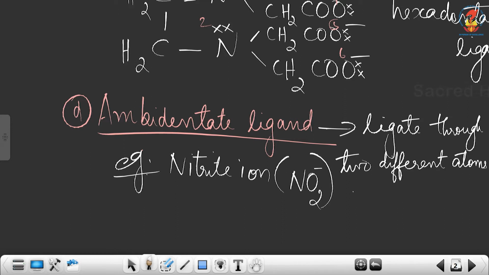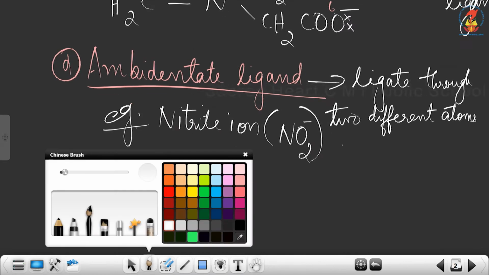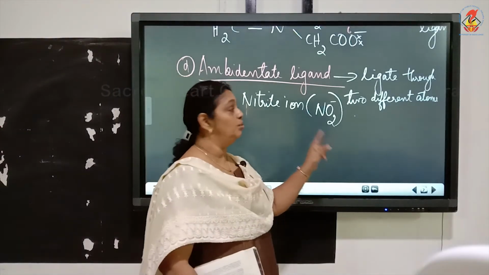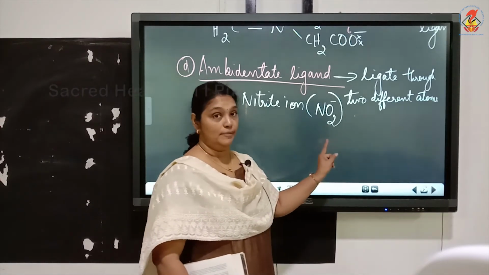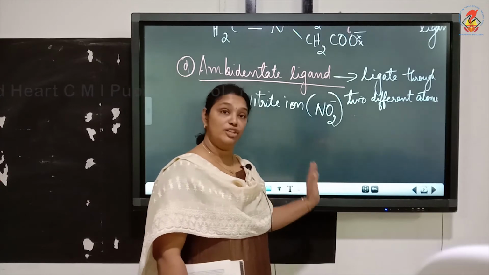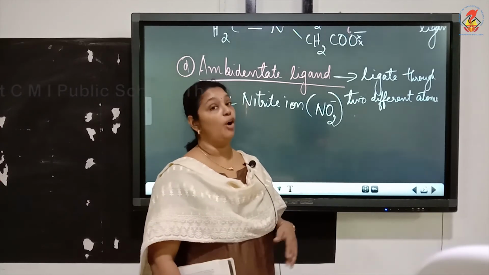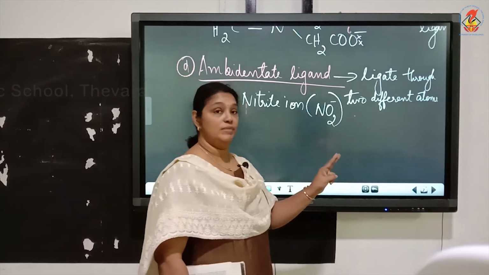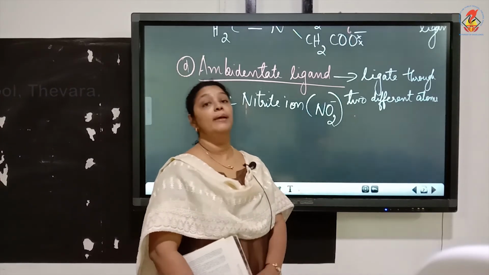It is not NO3 minus, it is NO2 minus, nitrite ion, ITE. Now, nitrite ion is an ambidentate ligand, which means it can ligate through 2 different atoms. In NO2 minus we have a lone pair on nitrogen atom and a lone pair on oxygen atom. So we have 2 different atoms which can ligate to the central metal atom.